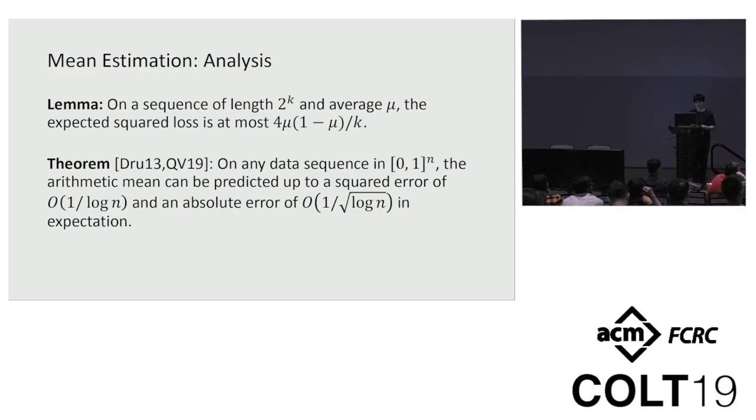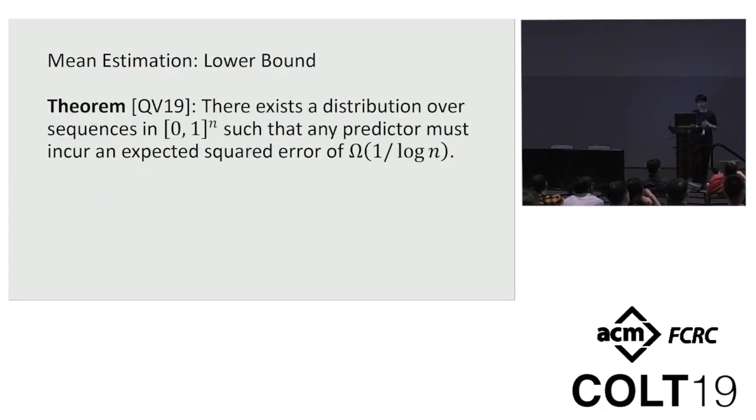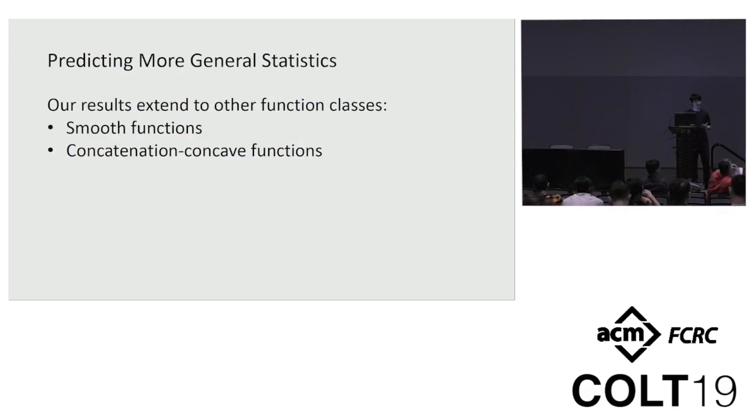And this result was first obtained, but stated in quite different terms, by Andrew Drucker in 2013. We also prove a matching lower bound for this problem by constructing a distribution over hard instances that shows that this 1 over log n rate is optimal. We also extend all these results to more general functions beyond the arithmetic mean, including what we call smooth functions and concatenation-concave functions, and we will focus on this latter one in this talk.